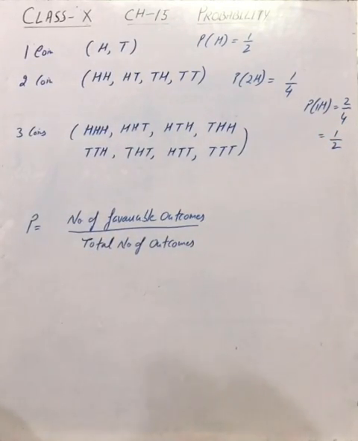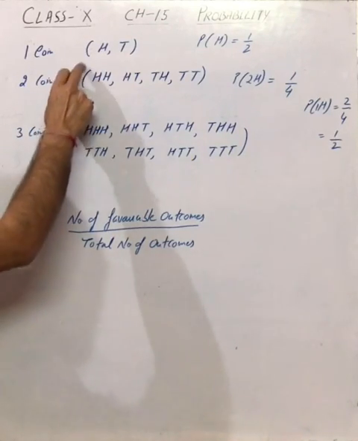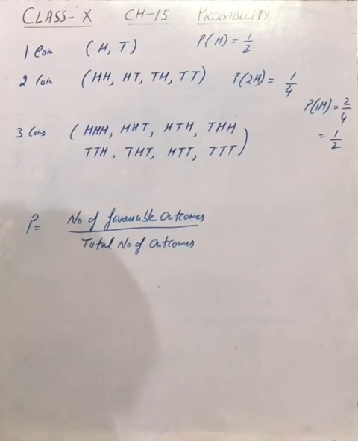So this is how, students, you can solve the questions of probability when you are given that two coins are tossed simultaneously. Now this is the main part, when you are given three coins are tossed simultaneously.